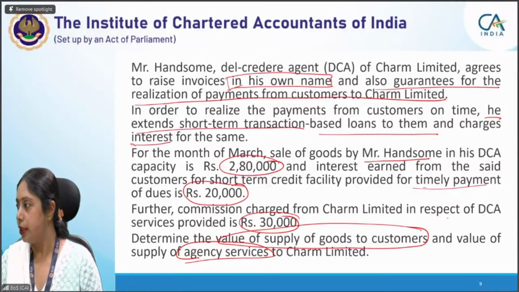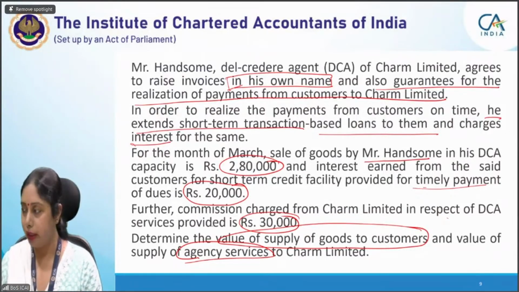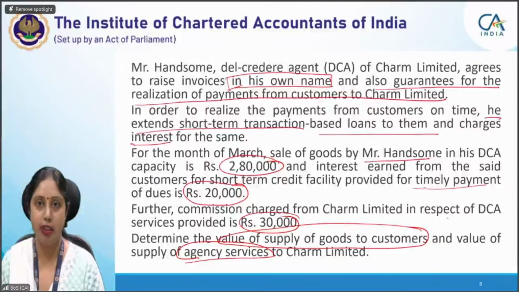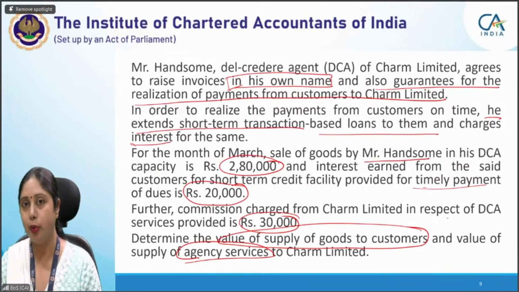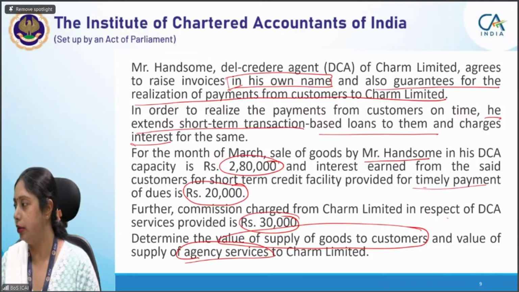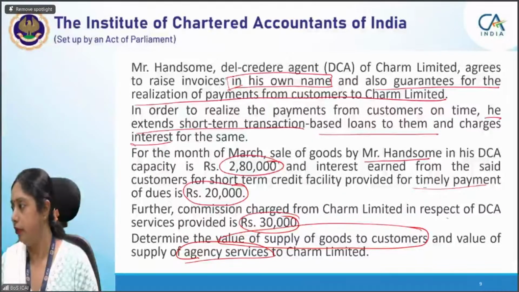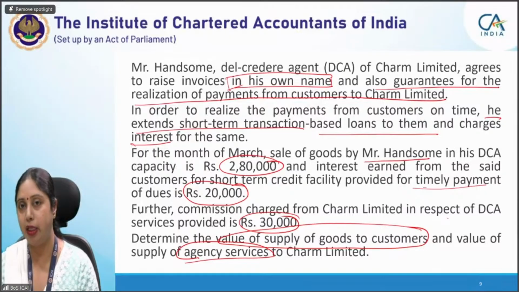I have already started getting the answers for this. Once I see all your answers, I will tell you the del credere concept briefly, but we'll cover it completely. Briefly and quickly we'll take the concept, but I will tell you the concept of the del credere agent and its application under para 2, para 3.